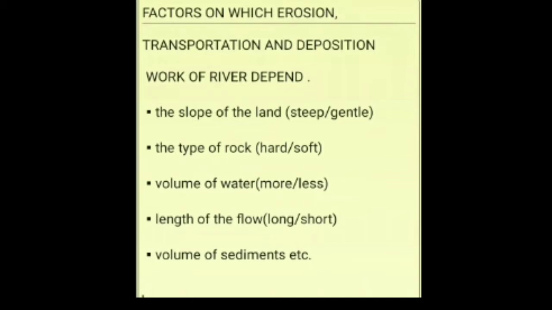It depends upon the slope of the land, whether the land is sloping gently or whether it is a steep sloping land. The rock type, whether rock is hard or soft. Volume of water, less water or more water. Length of the flow, whether the river is a long river or short river, and it also depends upon volume of sediments. We'll be seeing these factors in detail.